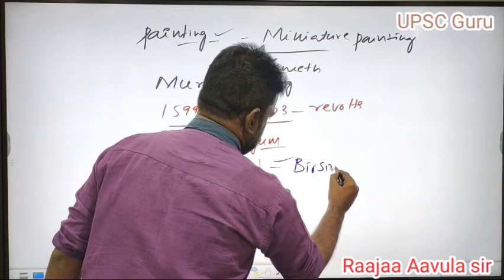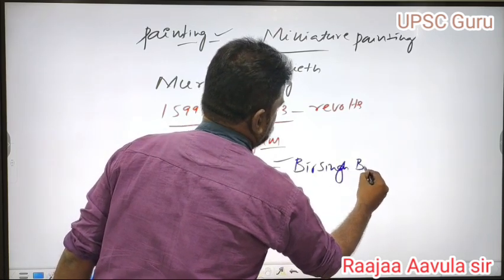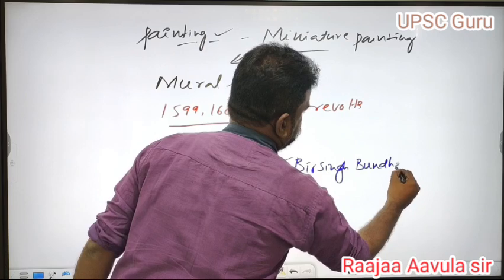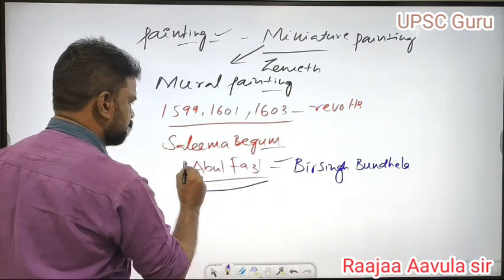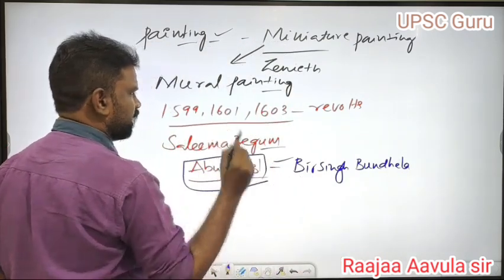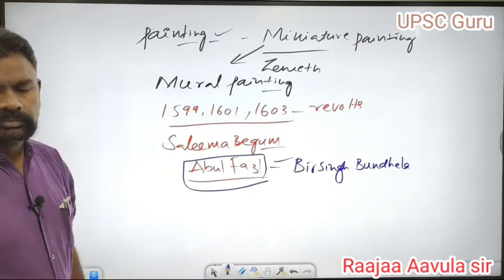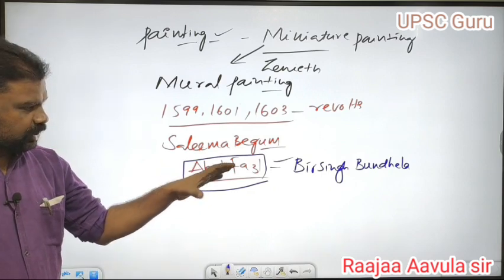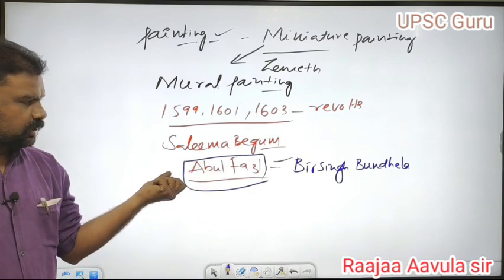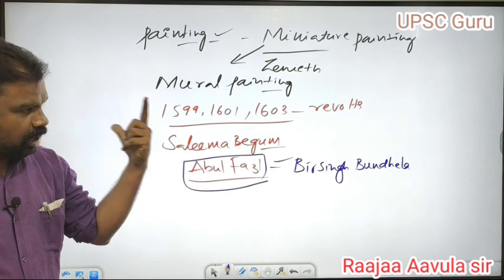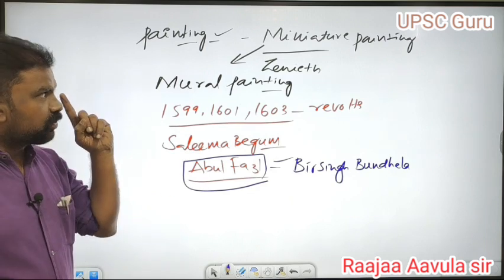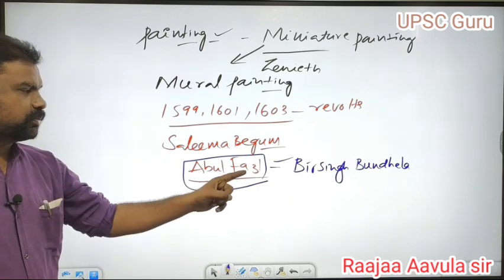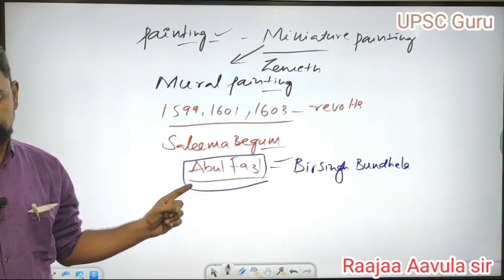Bir Singh Bundela. Abul Fazl was killed by Bir Singh Bundela, actually on the order of Jahangir.